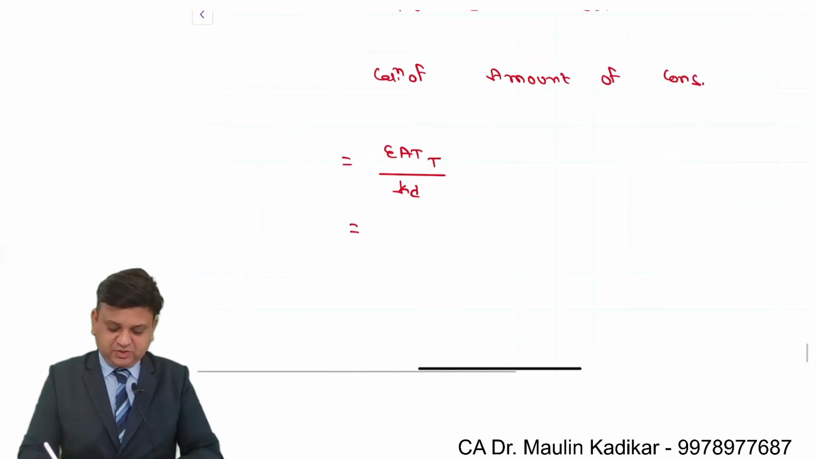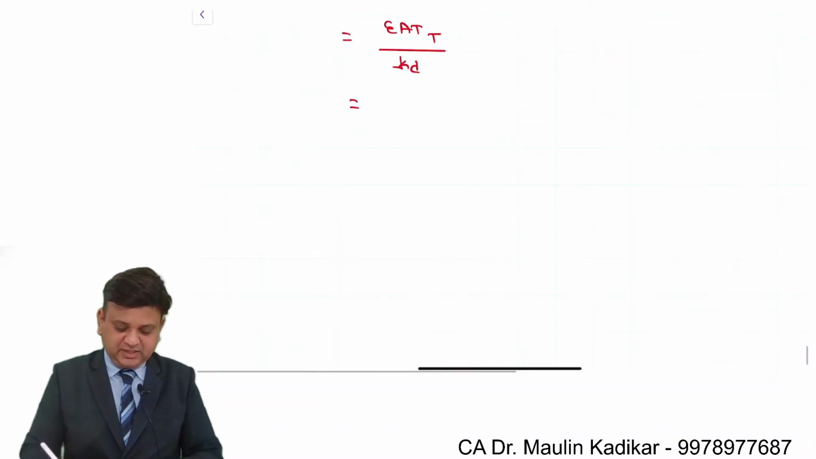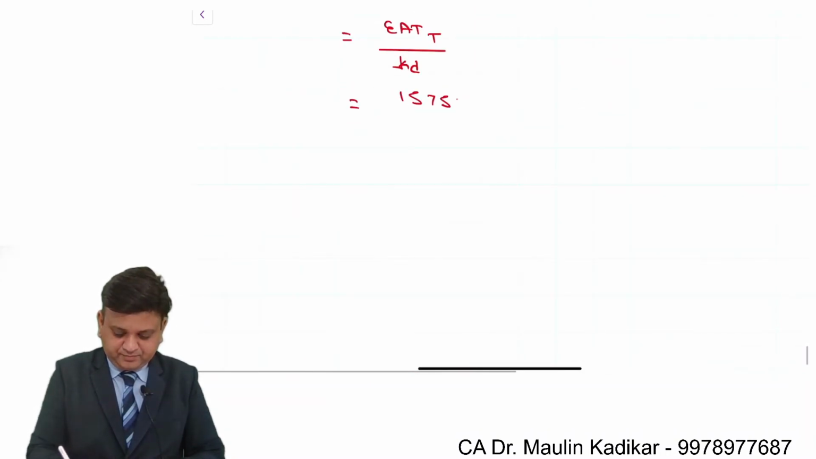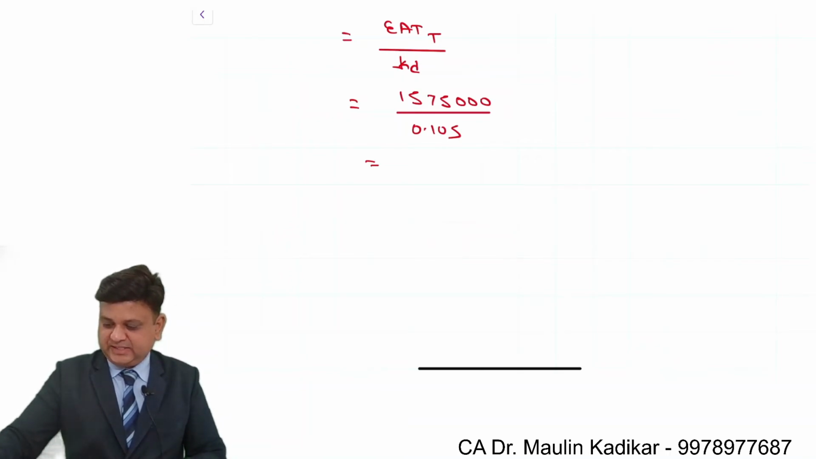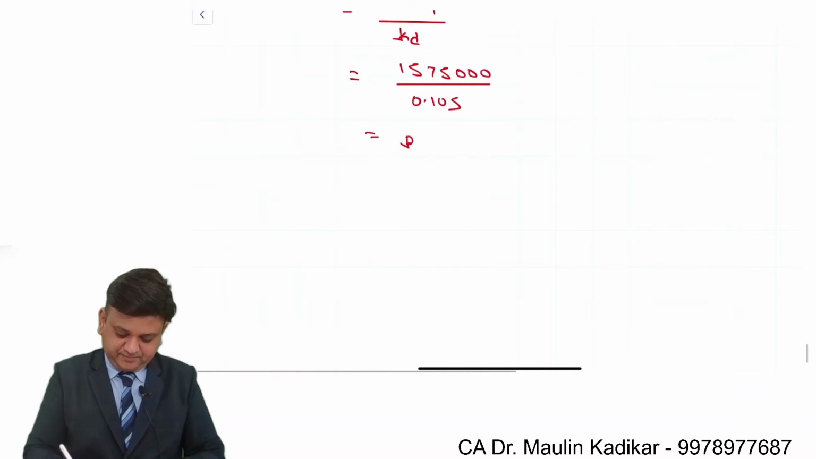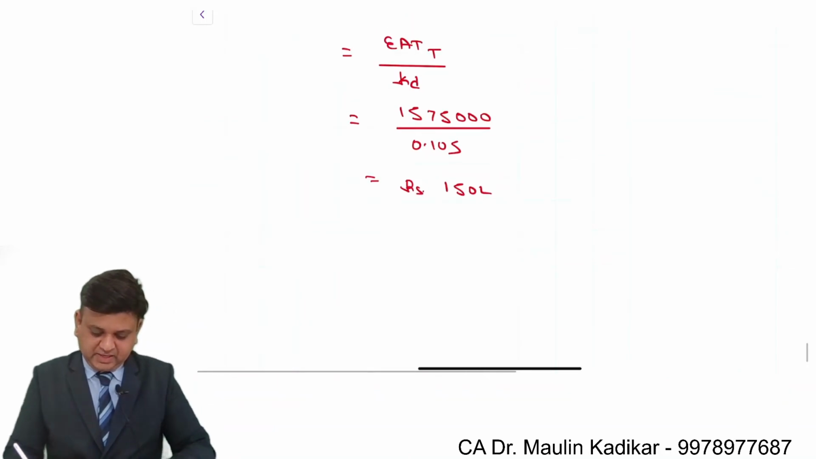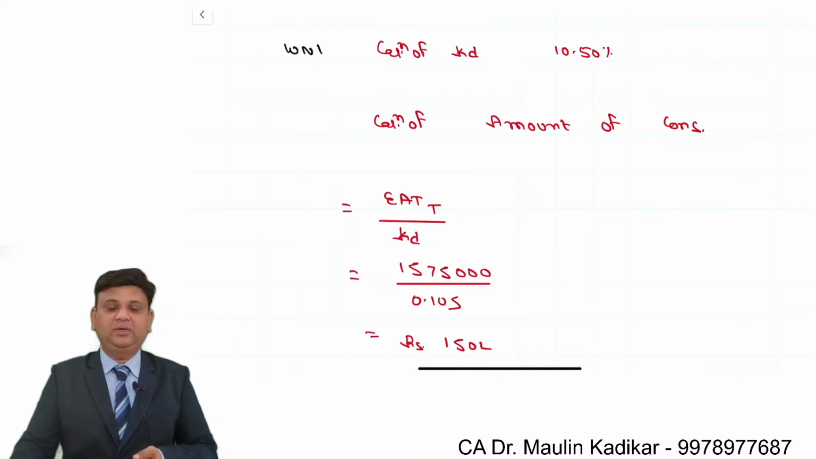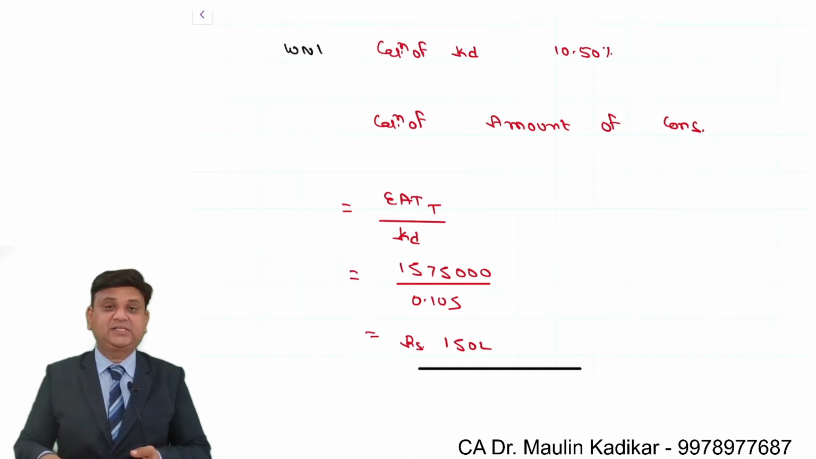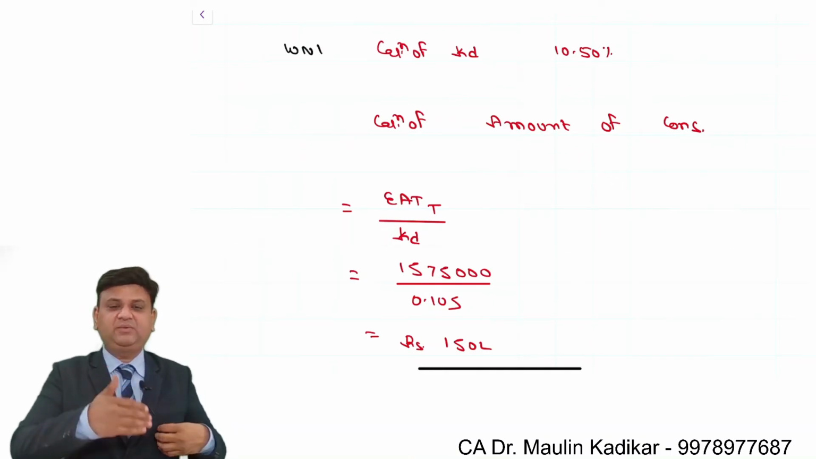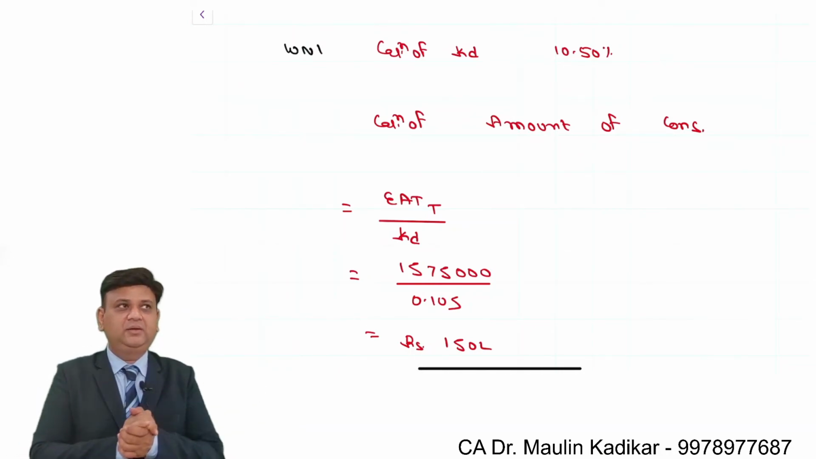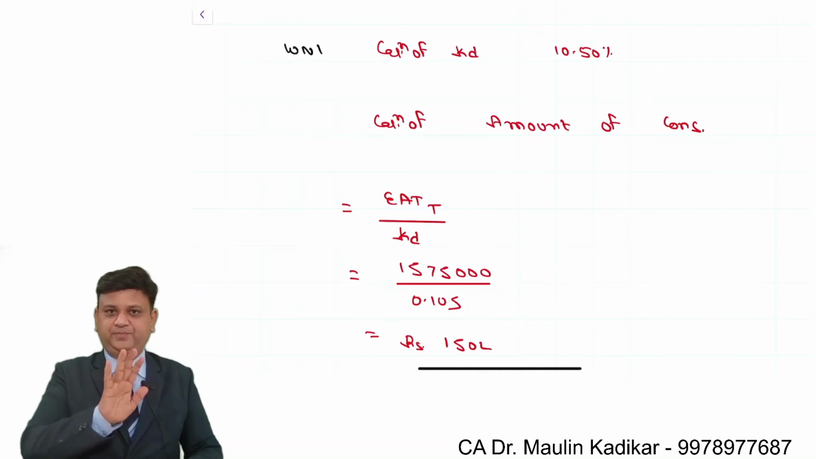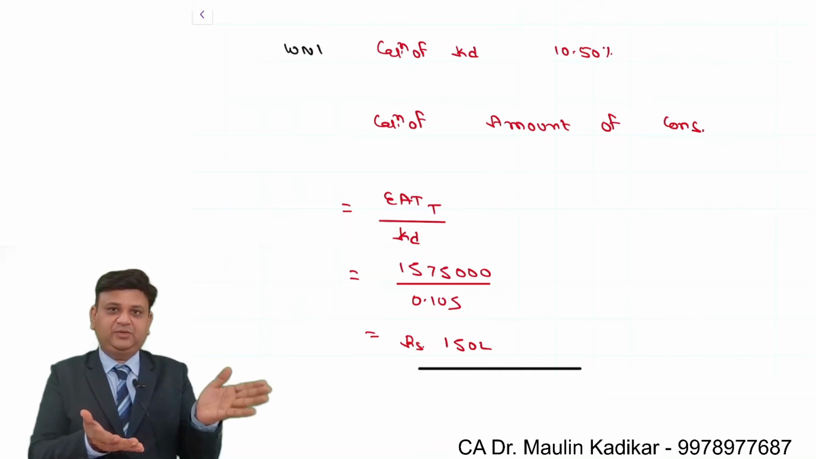What is earning after taxes of the target company? It is 15,75,000 divided by 0.105. So the answer is directly 150 lakhs. See, try to understand the logic. From the acquiring company point of view, we are required to compute what is the maximum affordable exchange ratio, what is the maximum amount of the consideration that I can pay. Now, am I going to give from my pocket? No. I am going to borrow for the purpose of acquisition.